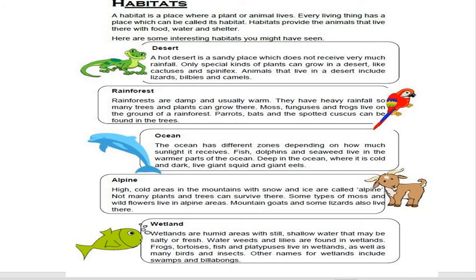And wetlands are humid areas with still, shallow water that may be salty or fresh. Water weeds and lilies are found in wetlands. Frogs, tortoises, fish and platypuses live in the wetlands, as well as many birds and insects. Other names for wetlands include swamps and billabongs.